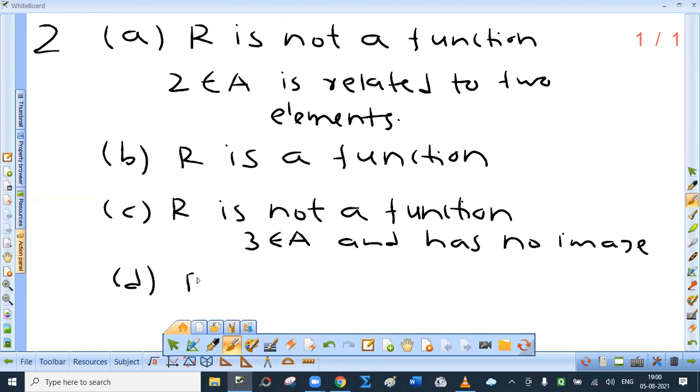So R is a function. R stands for relation. See, every function is a relation, but every relation is not a function. So here I say R is a function. And you have to mention the reason also. Below this, you have to say that every element of A is uniquely associated, and that is why it is a function.